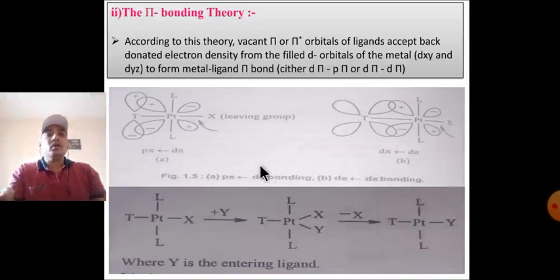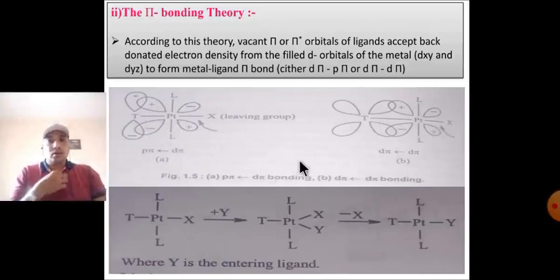Second, the pi bond theory. According to this theory, the vacant pi orbital of the ligand accepts back-donated electron density from the filled d orbitals of the metal, that is dxz and dyz, to form a metal-ligand pi bond, either a p pi-d pi bond or a d pi-d pi bond.